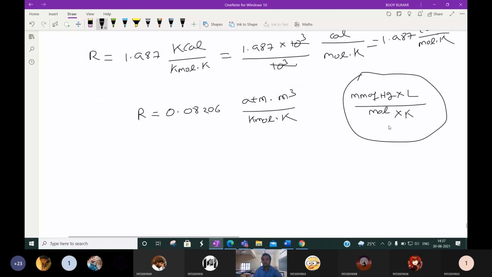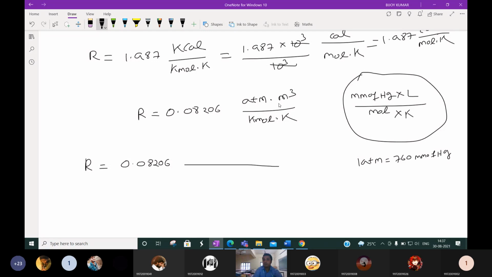So how to convert? We can write R is equal to 0.08206. First, this atmosphere we have to convert to mm of Hg. We know that 1 atmosphere is equal to 760 mm of Hg.